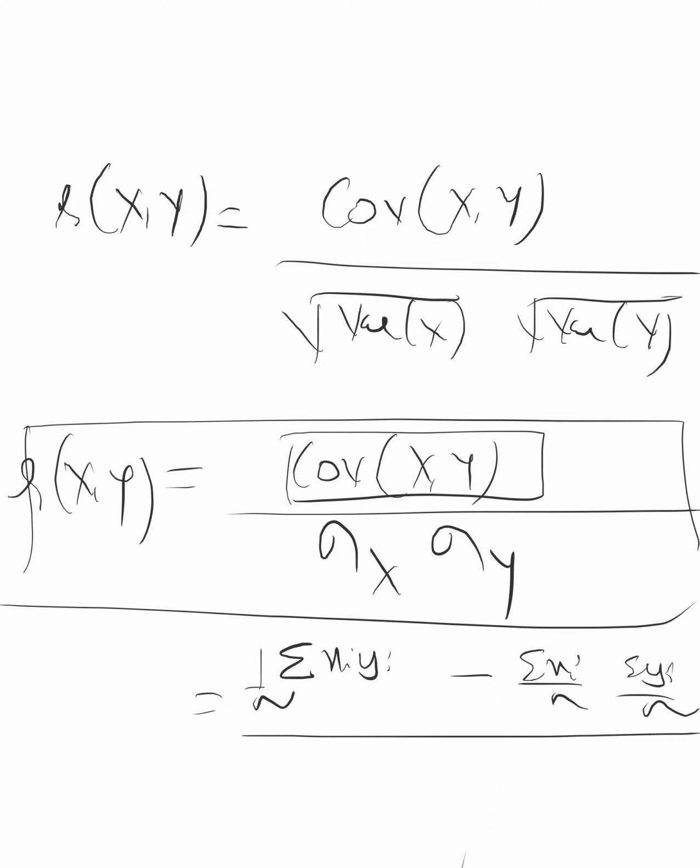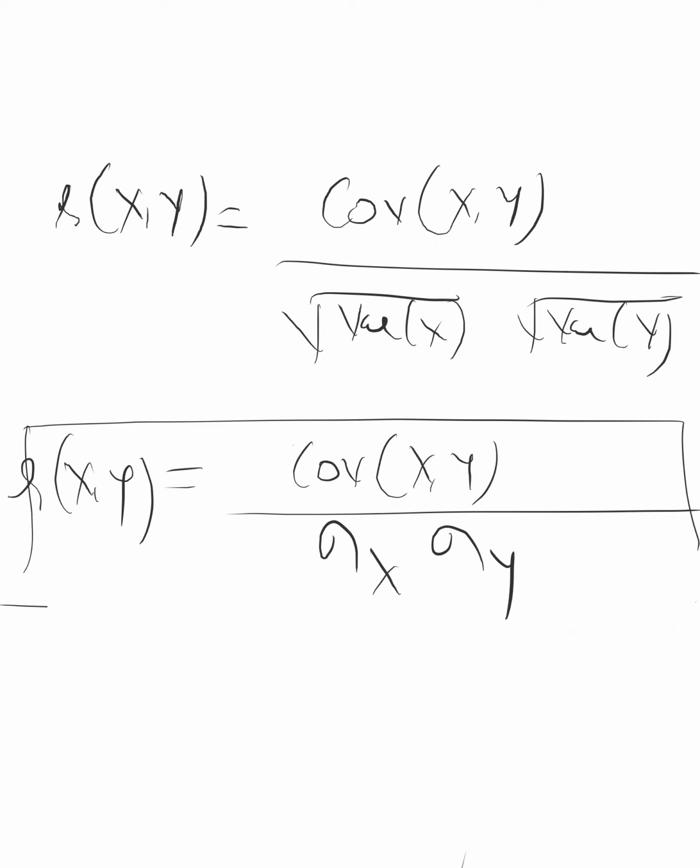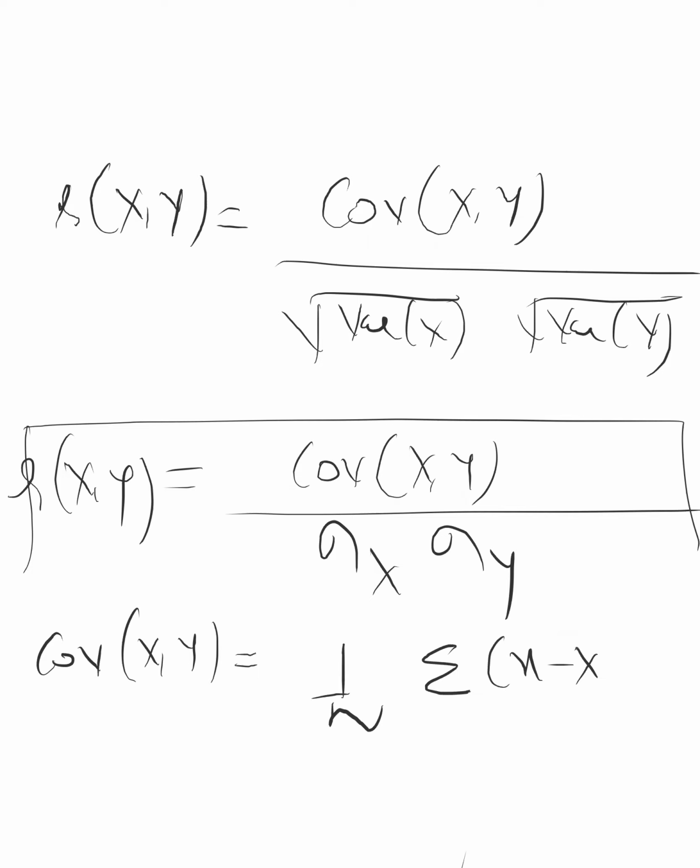One more formula is there for covariance of x and y: 1 by n summation of (x minus x mean) into (y minus y mean), i equal to 1 to n. This is also one form; this also we discussed, I think.